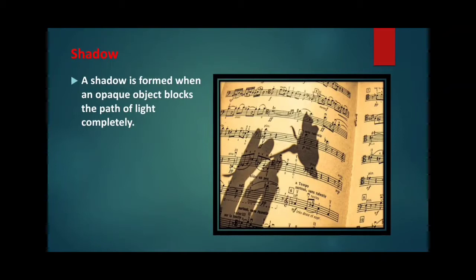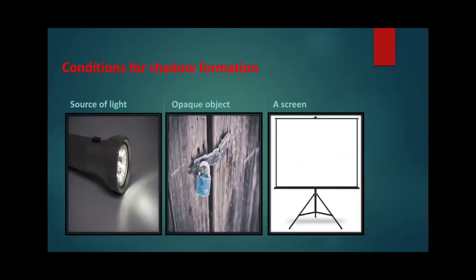A shadow is formed when an opaque object blocks the path of light completely. There should be three conditions to form a clear shadow. They are: source of light. A clear shadow is formed only when bright light falls on an object.